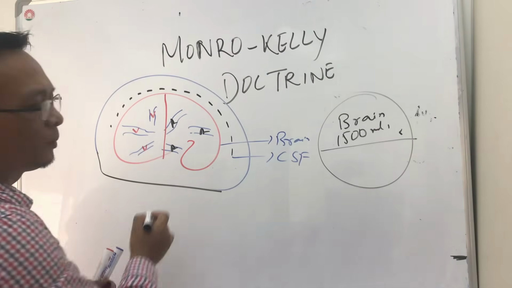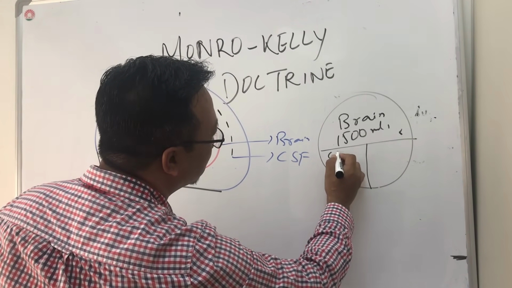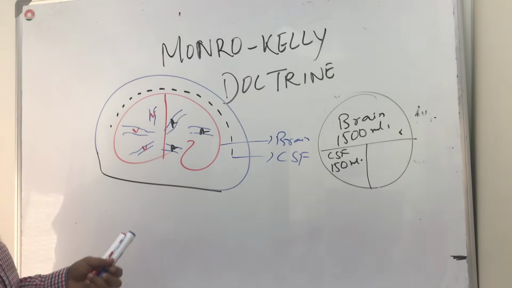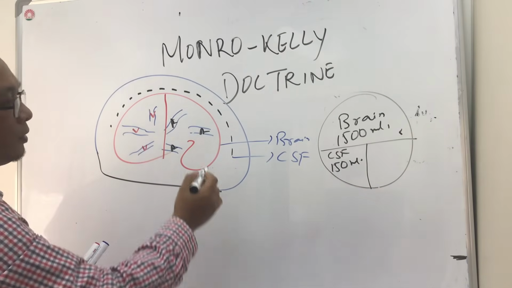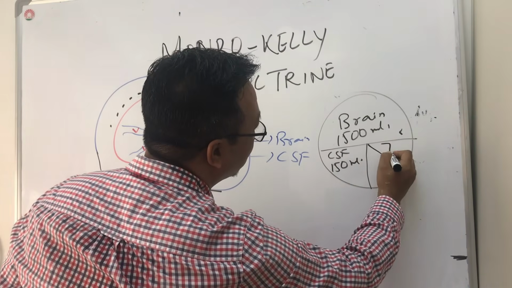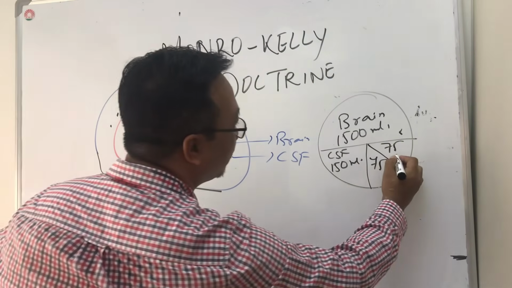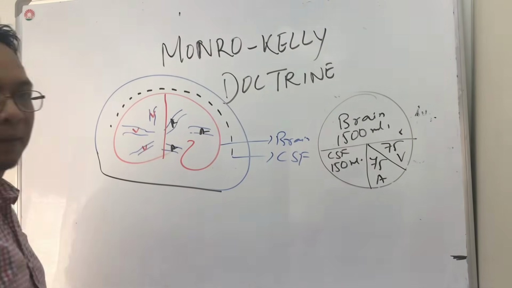So how much CSF is present here? CSF is 150 ml. And how much blood is present here? It's 75, that is 150. So 75 venous, 75 arterial.